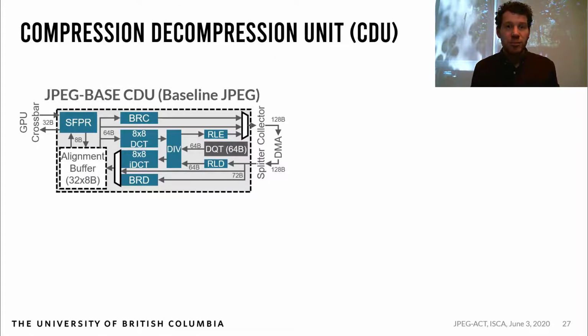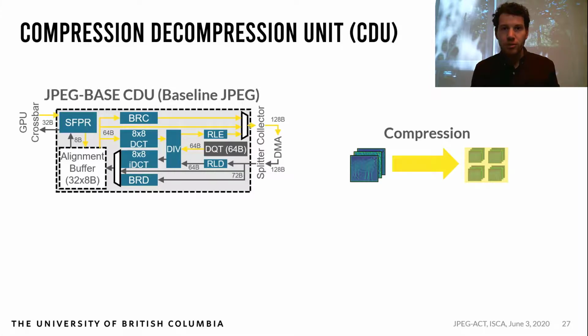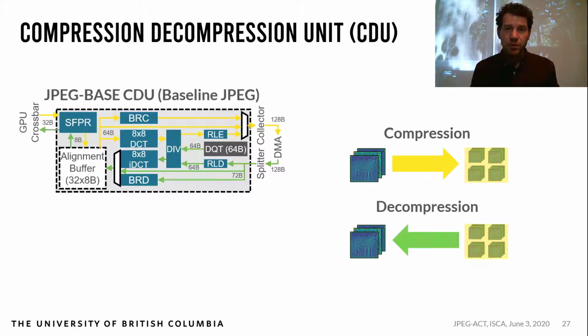The first CDU we implement is JPEG base, or a baseline implementation of JPEG. In compression mode, during the forward pass, data moves from the crossbar through the CDUs to the collector and DMA. In decompression mode, during the backward pass, data moves from the DMA through the splitter, through the CDUs, and to the GPU crossbar and memory.